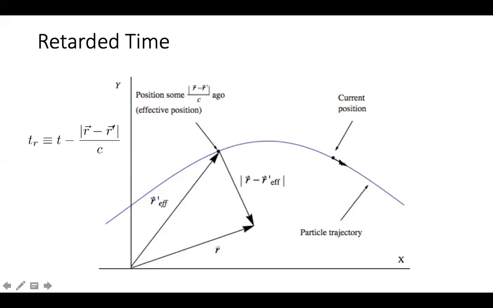In this case, what's happening? The position vector r has changed to r effective. It's not the normal r, but it is the r effective, which is r prime, I say. So the difference between these two is the change in the distance, r minus r prime, divided by the velocity of the electromagnetic wave. So this is the smallest time, which is a change while observing from one point to the other point.